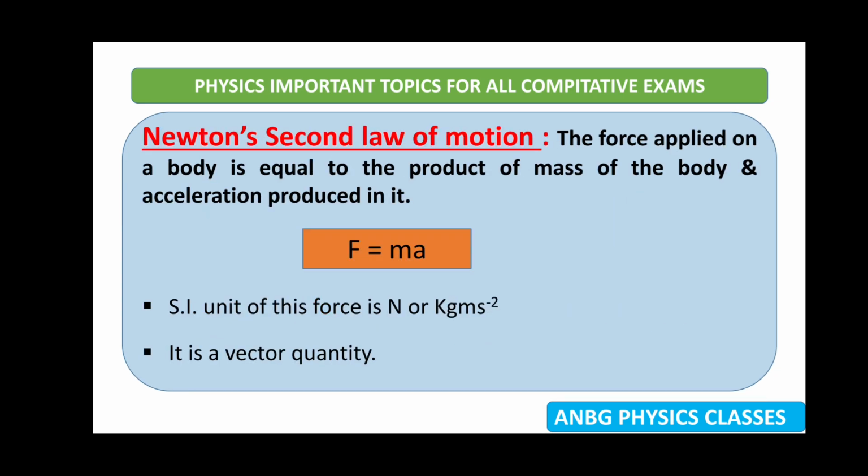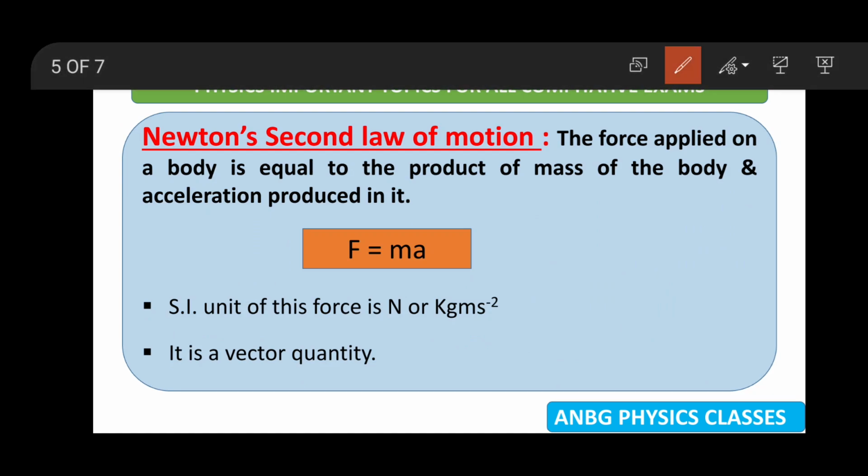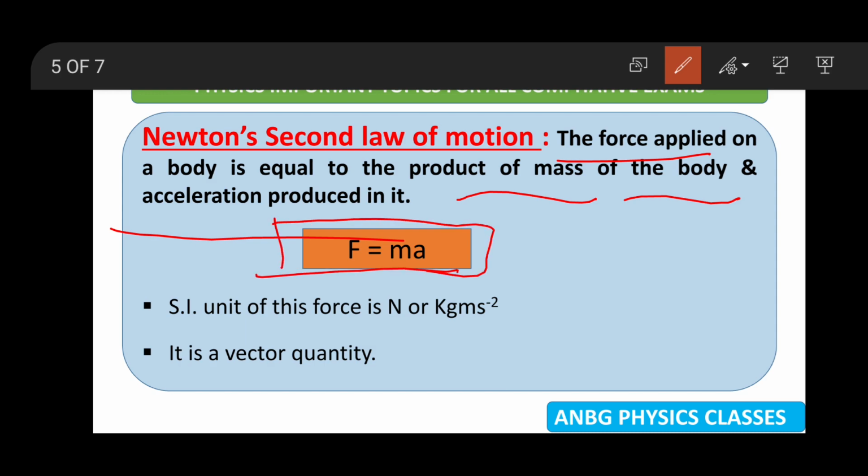Now come to Newton's second law of motion: the force applied on a body is equal to the product of the mass of the body and the acceleration produced in it. See, it takes the direction of the applied force only. We have the formula F = ma.